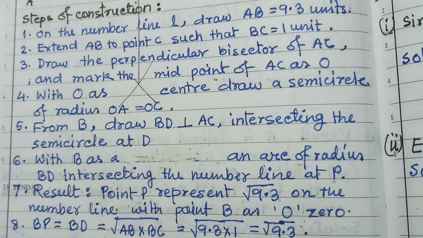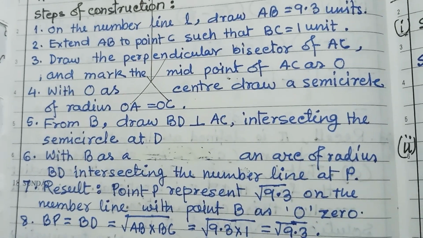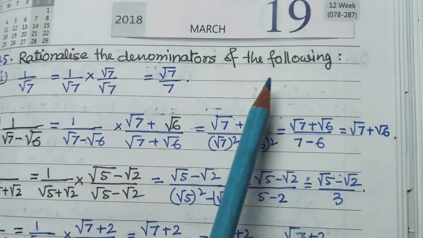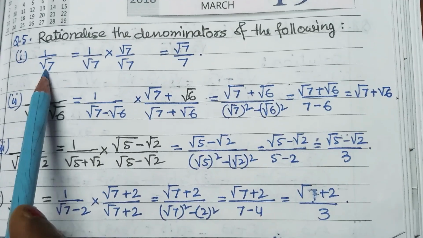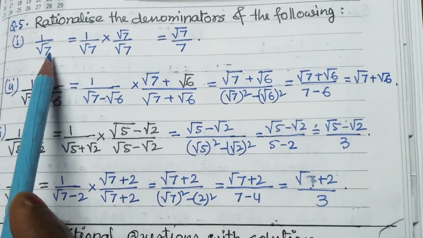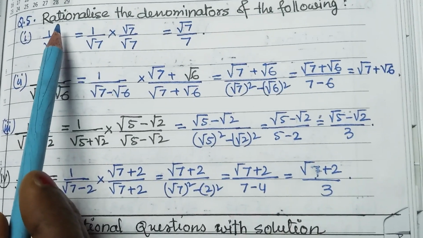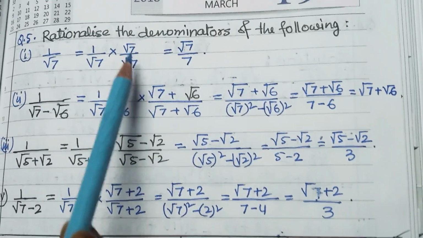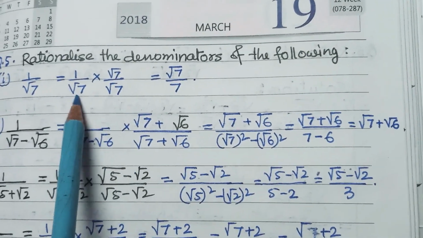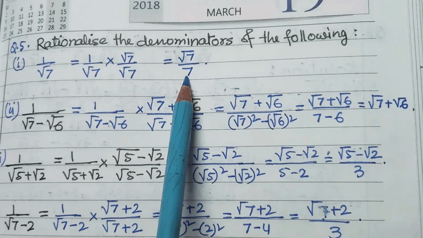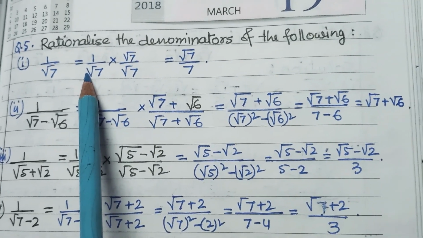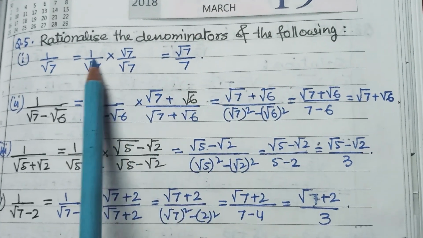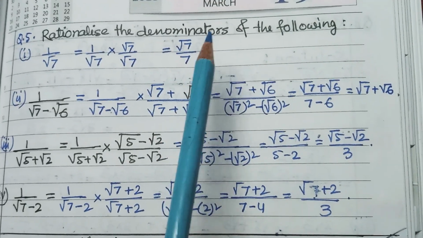Now next is, rationalize the denominator of the following. To rationalize the denominator, whatever is in the denominator, you have to multiply the same number with numerator and denominator. So root 7 you have to multiply with it. Root 7 into root 7 is 7, because the square and square root cancel, only 7 will come. And 1 into root 7, it is the answer.